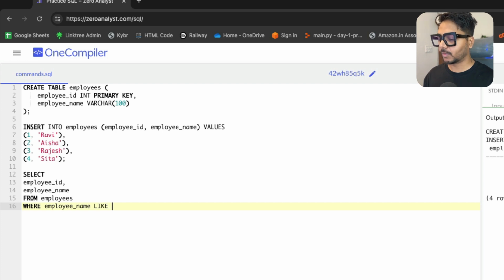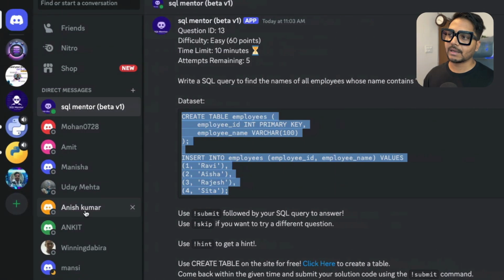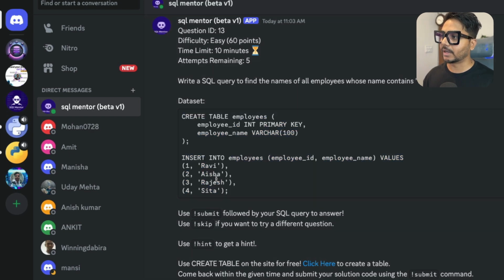So what patterns are we looking for? Okay, so let's type that. We are looking for an I in the name. Now this I can be at the starting or it can be at the end, right? So this I could be anywhere. If you see here we have I at the end. Here we have I in the middle, here we have no I, here we have I in the middle.